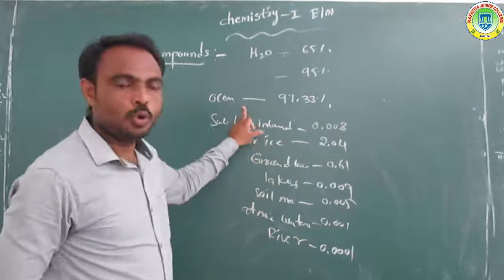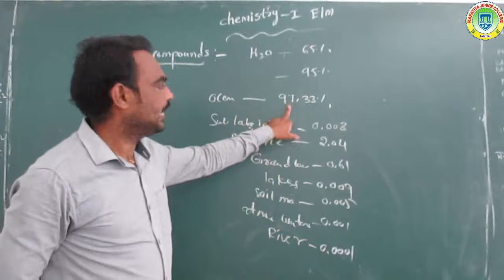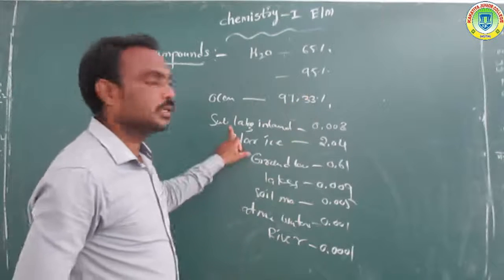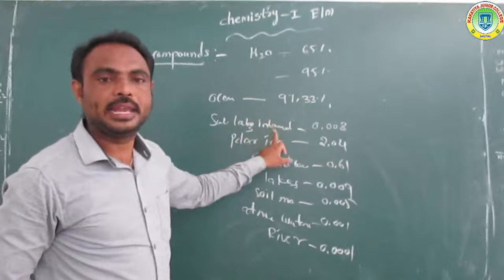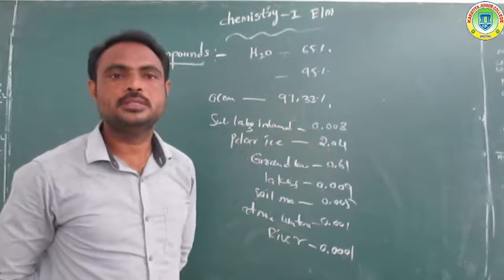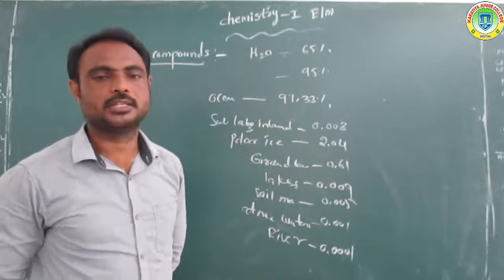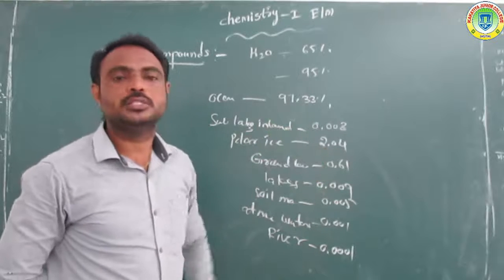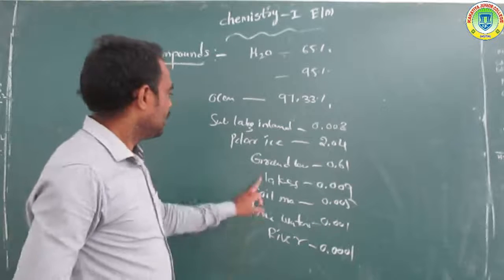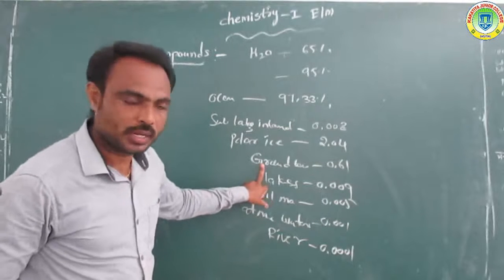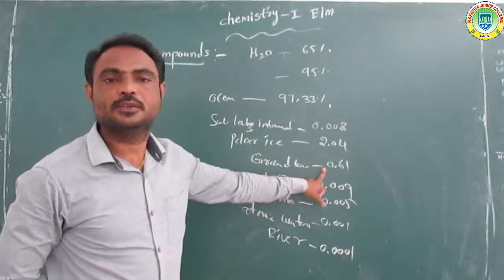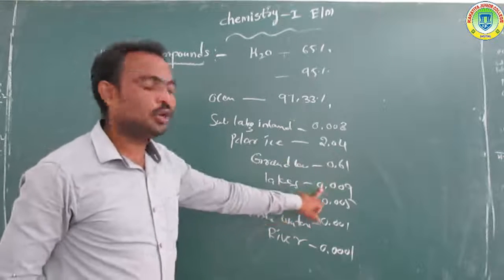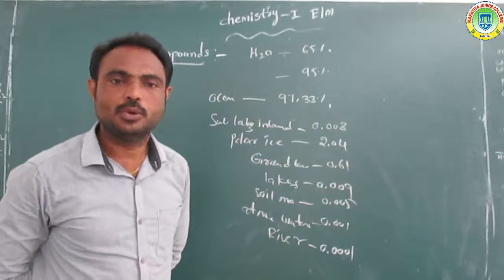Listen, oceans contain 97.33%. Next, saline lakes and inland seas contain 0.008%. Polar ice contains 2.04%. Ground level water 0.61%. Lakes contain 0.009%.